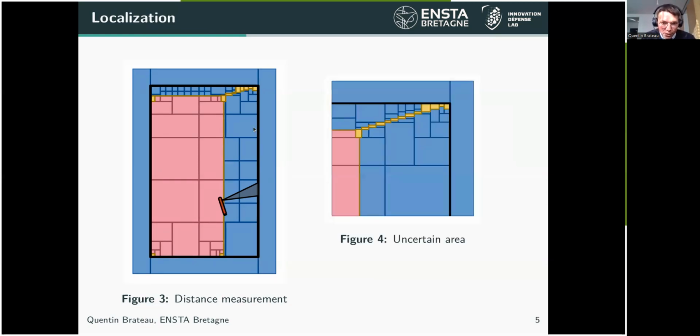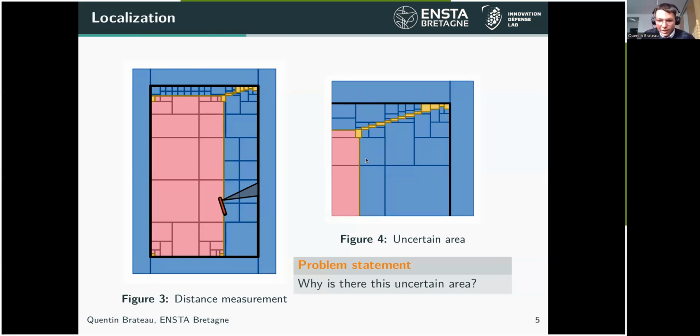But on the top right part of the paving, we can remark that there is an uncertain area. We could not imagine that the robot is in this area, because if the robot were in this uncertain area, the measurement would cross this top right corner, and that's not a possible position for the robot. So there is a problem here. Why is there this uncertain area on this paving?